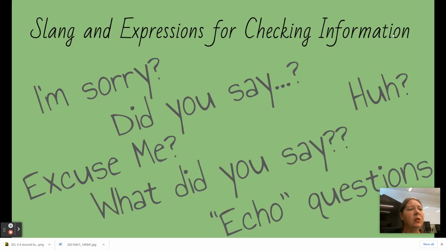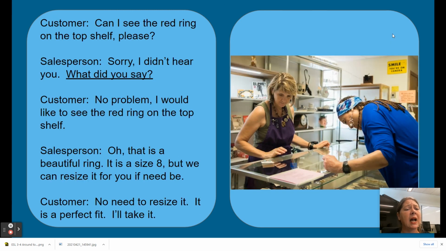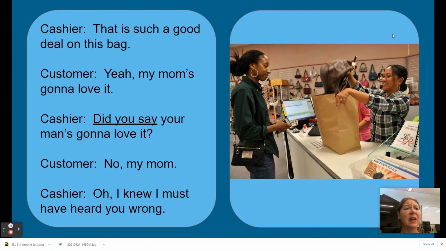The final thing that we'll do this week is we'll have some slang and expressions for checking information. So we might have comments like, I'm sorry, did you say, excuse me, what did you say, huh? Or where we echo questions, which is where somebody asks us something and then we kind of steal their words to rephrase what they were saying. In here, there's several scenarios, little stories that go with the pictures. Read over the stories, notice how the expression is used, and then think about how you could use those expressions in your day-to-day life, and if you feel like you're not exactly sure if you heard the right thing.